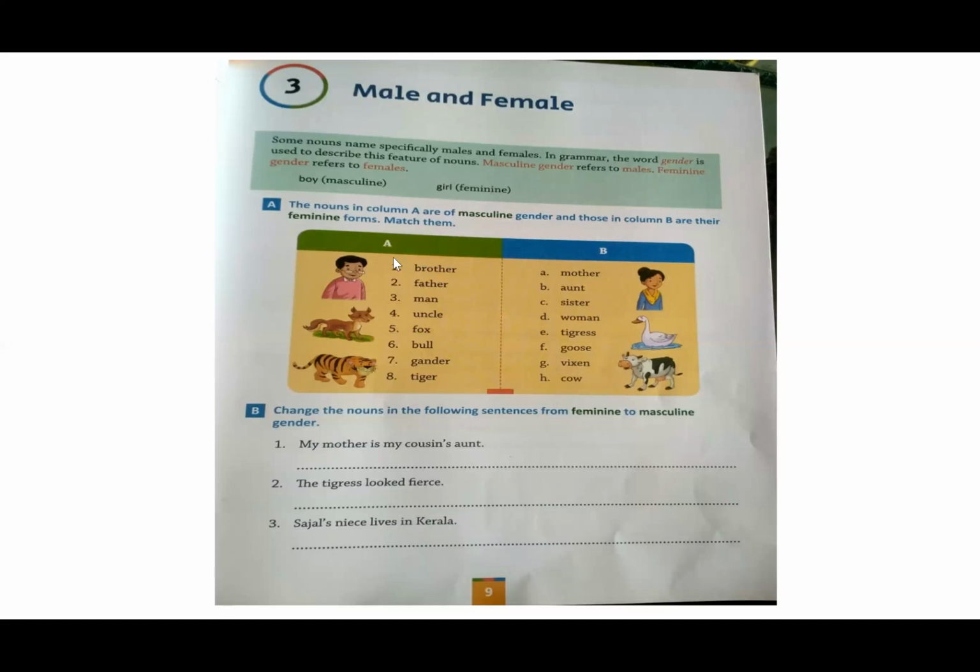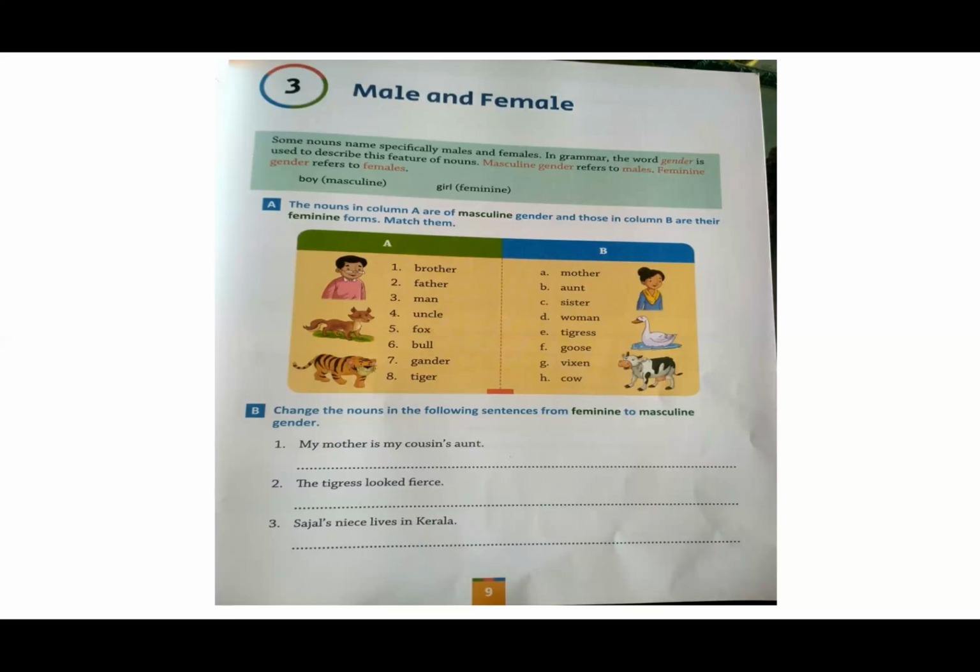The nouns in column A are of masculine gender and those in column B are their feminine forms. Match them. In column A, masculine genders: brother, father, man, uncle, fox, bull, gander, tiger. These are given. In column B, feminine forms: mother, aunt, sister, woman, tigress, goose, vixen, cow. You have to match them. It's simple, children. Like brother is masculine gender, sister is feminine. In this way, you have to match and complete this exercise.